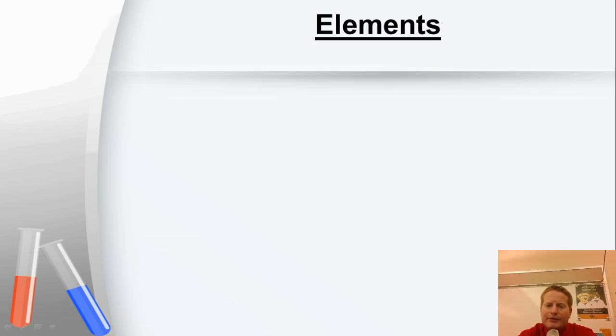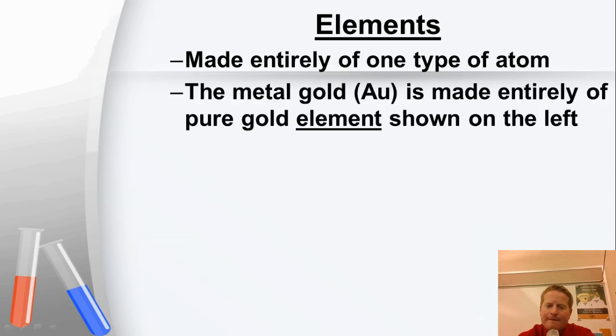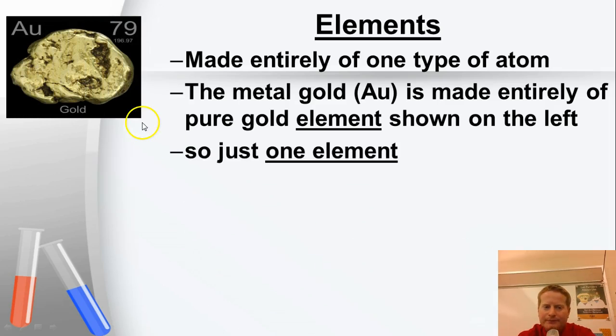Now, elements. This is one of the most important parts of this unit that we'll be discussing. Elements are made entirely of one type of atom. That's what defines an element. So the whole thing is made of one building block and one type of atom. For example, the metal gold, Au, is made entirely of the pure gold element, and it's just one element. So here's gold, and it's made entirely of gold atoms. If you were to examine every atom that makes up gold, they're all gold atoms. That's what makes it an element, because they're the same type of atom.